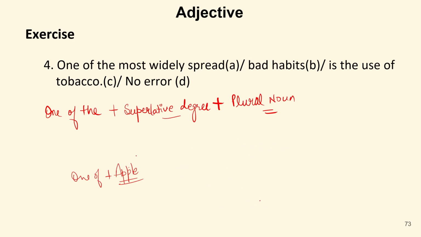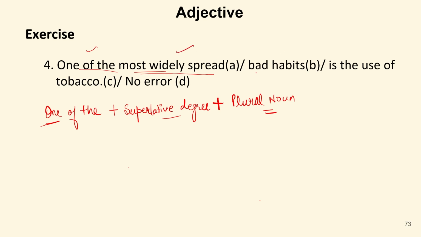So here it is clear that if we want to take one of something, the things should be plural, out of which I'm selecting or picking one. Only from the plural I can take one. So though our subject is one, we should have plural now. So in this sentence, one of the is correct, most widely spread is correct.